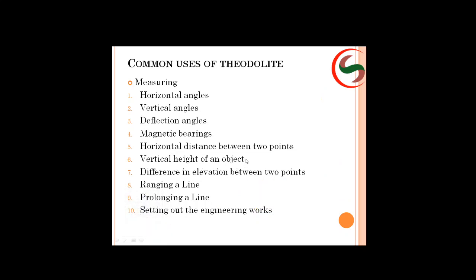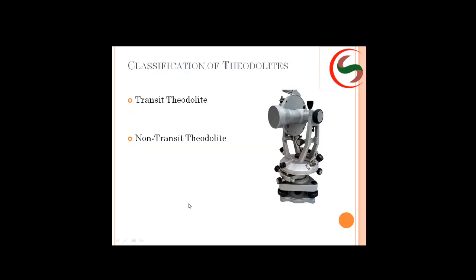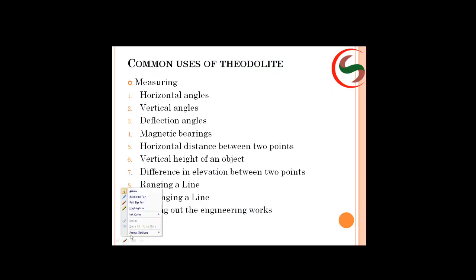vertical height of an object. If you can remember your heights and distances topic from your schooling, there is one formula: h equals to d tan theta.